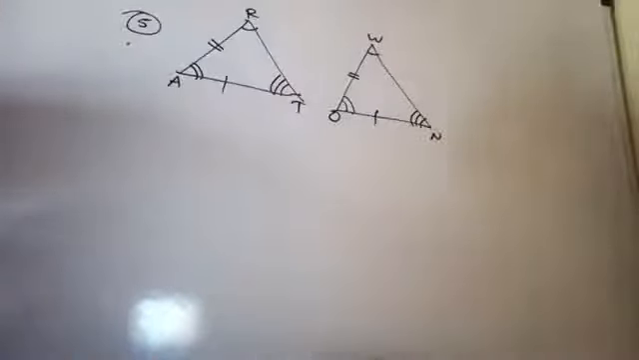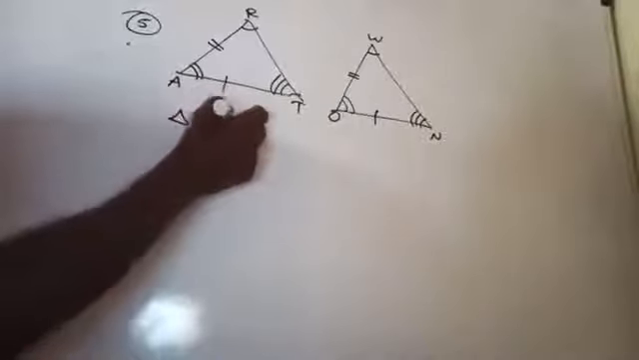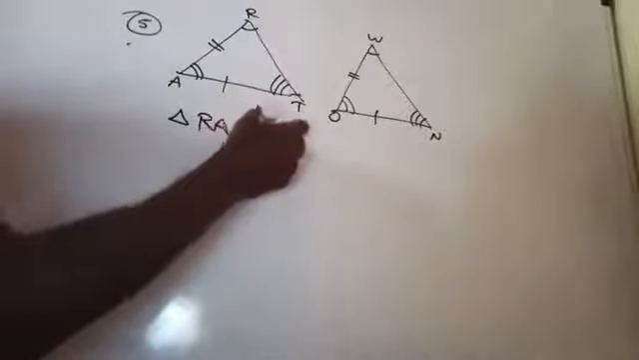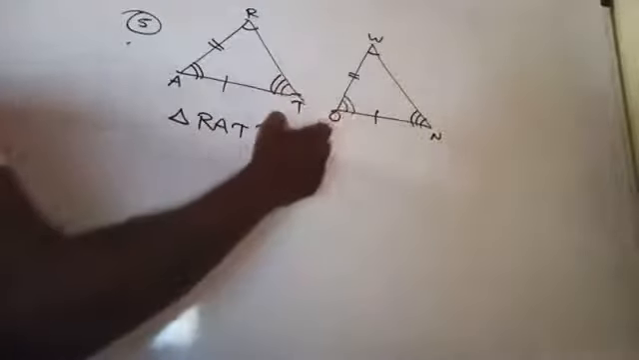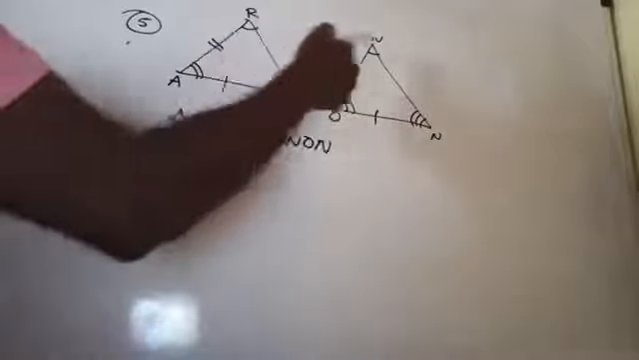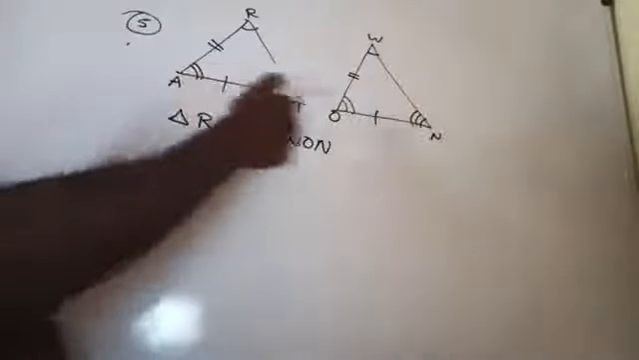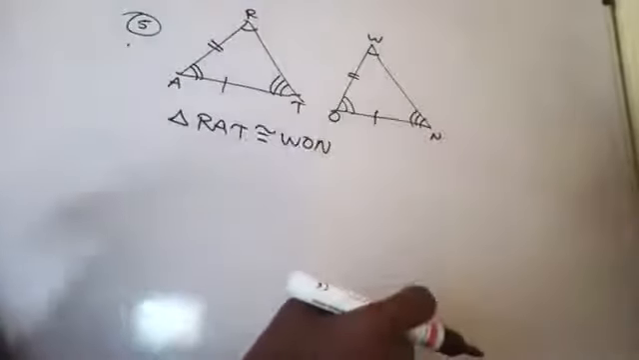Now already they given corresponding parts are marked. We can write triangle RAT is congruent to triangle, which triangle? Triangle WON, under the correspondence of WON. That is, angle R corresponds to angle W, angle A corresponds to angle O, then RA corresponds to WO.